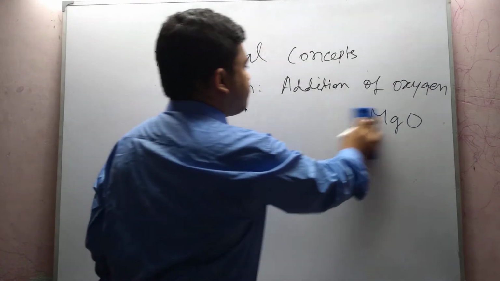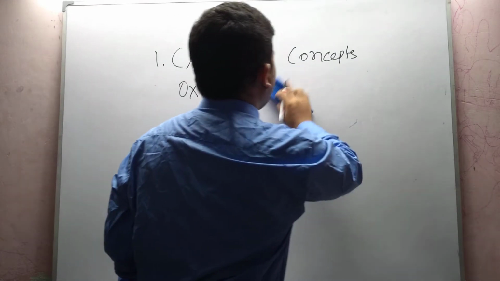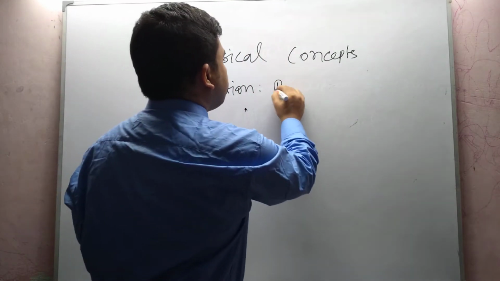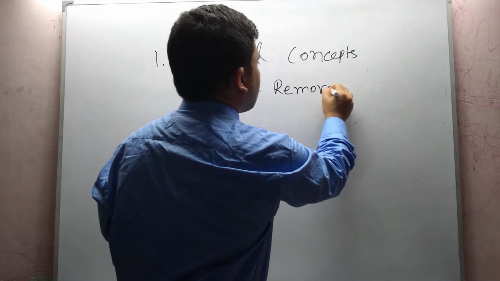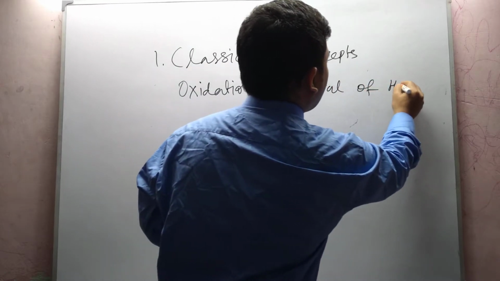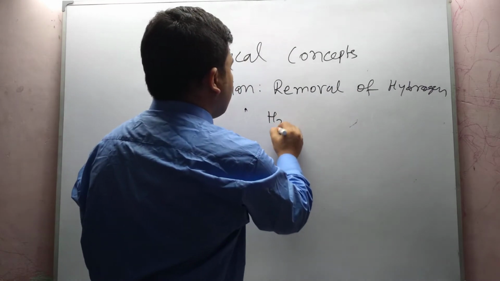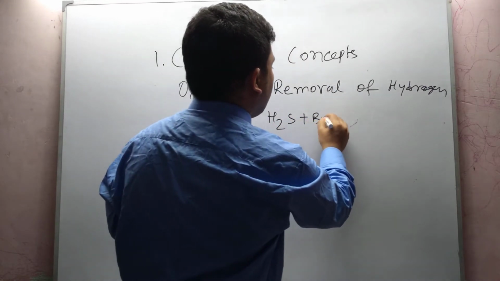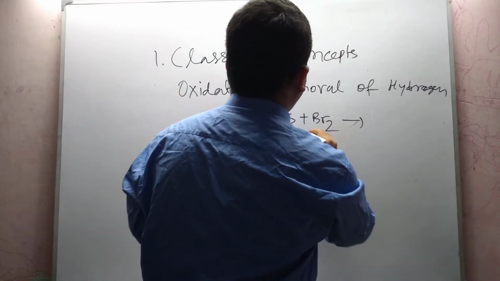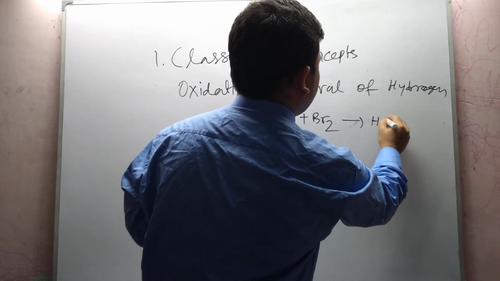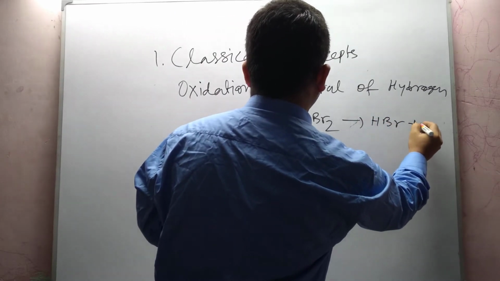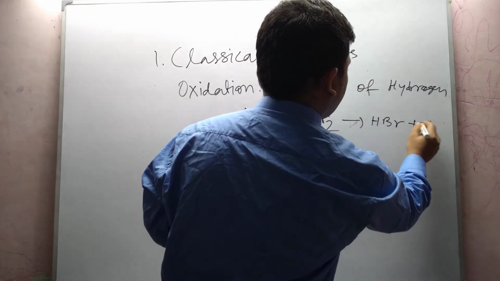Next example, removal of hydrogen. For example, suppose we take H2S and Br2, and it changes to HBr plus sulfur.